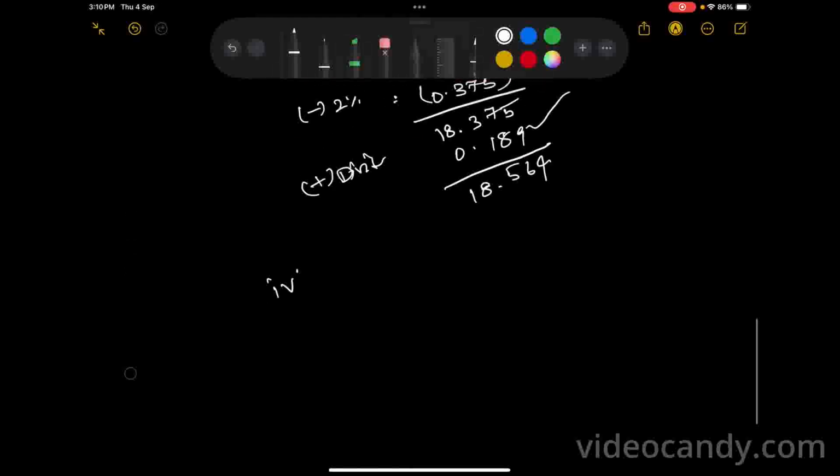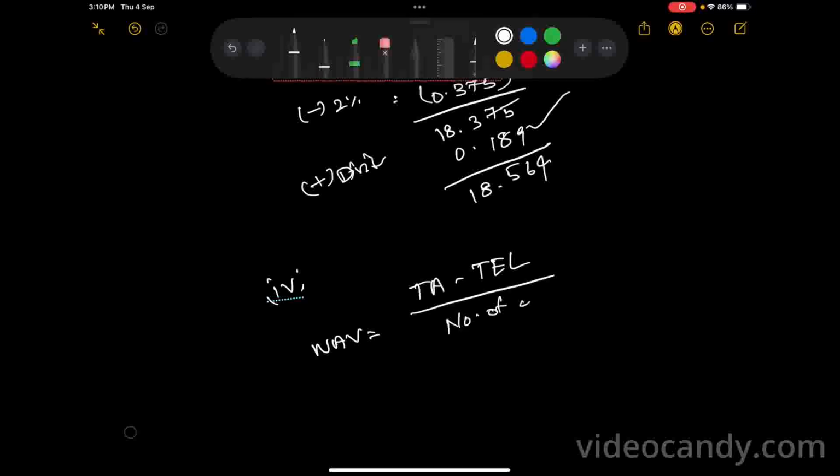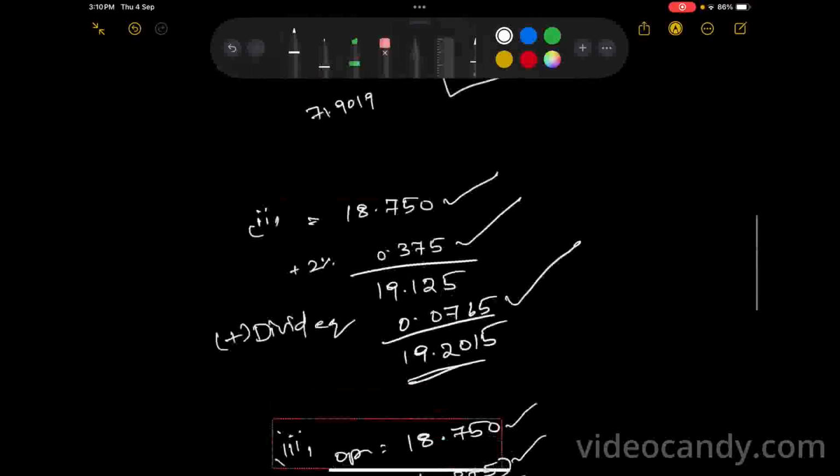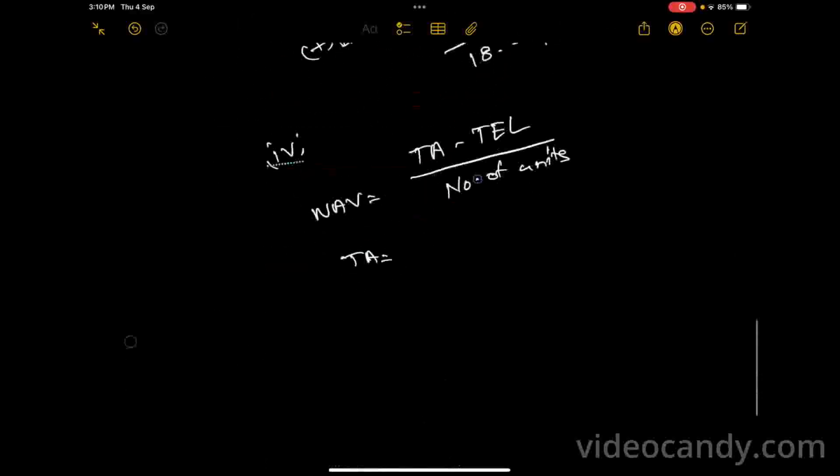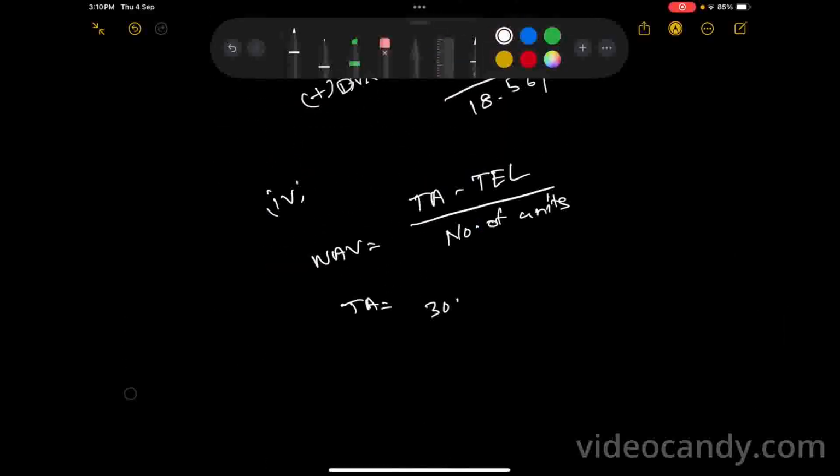Fourth question. Now just listen. What do we need? NAV is equal to, do you remember that formula? Total assets minus total external liabilities, divided by number of units, right? What is total assets? Let's see the question. Total assets is opening NAV, which means 300 into 18.75, right?